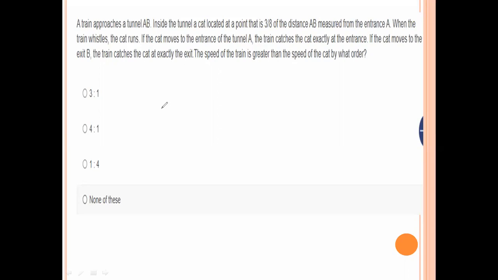Now here we see, this is the tunnel. In this tunnel at some point the cat is there. The distance is 3 by 8. 3 parts, and the total distance we take as 8 kilometers. So the cat is here, at a distance of 3 kilometers, and the total distance is 8 kilometers. This distance is 5 kilometers. So we take the cat's speed as 1 kilometer per hour.